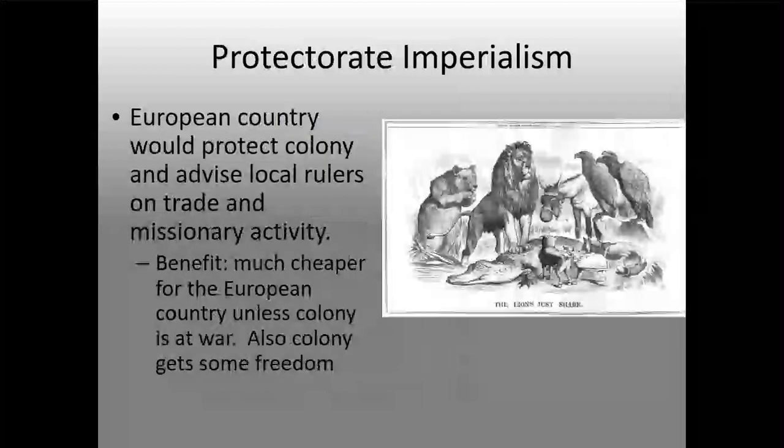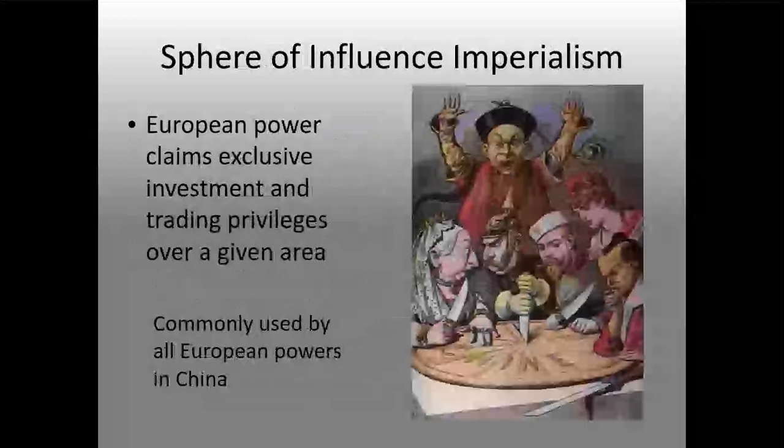Protectorate imperialism: a European country would protect the colony and advise local rulers on trade and missionary activity. The benefit: it is much cheaper for European countries unless the colony is at war. Also, the colony gets some freedom. This was used by all of them, but not necessarily all the time. The point was that, one, it was cheaper, but two, you still get a ton of benefits from this, and they feel somewhat happy with that extra freedom.